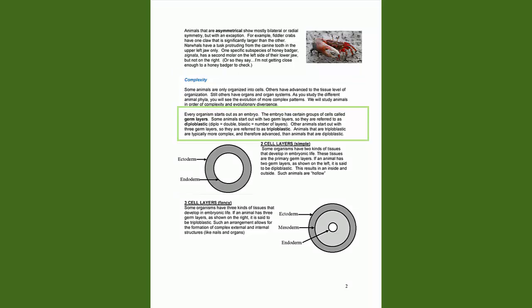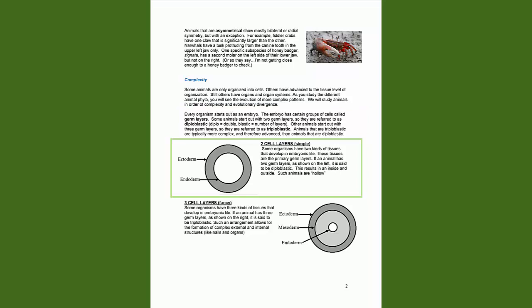Every organism starts out as an embryo. The embryo has certain groups of cells called germ layers. Some animals start out with 2 germ layers, so they are referred to as diploblastic. Diplo means double, blastic means number of layers. Other animals start out with 3 germ layers, so they are referred to as triploblastic. Animals that are triploblastic are typically more complex and therefore advanced than animals that are diploblastic.